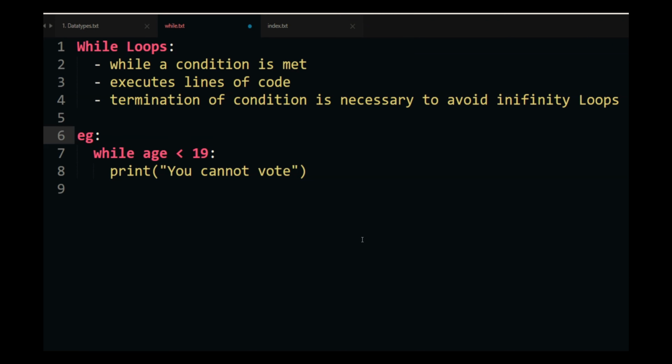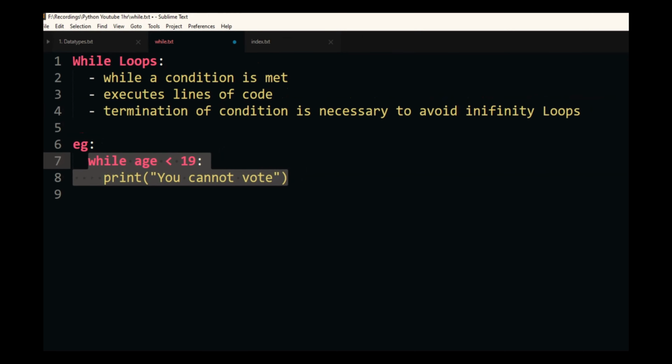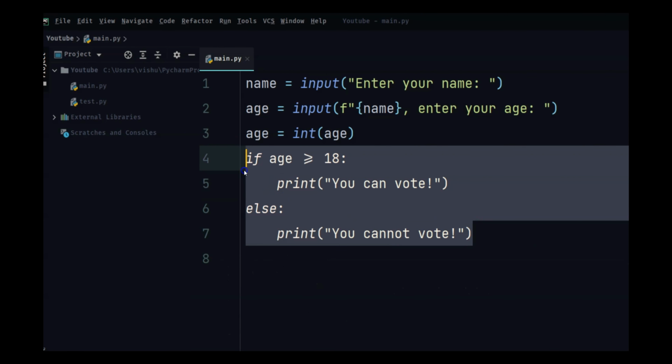While loop will keep running while a condition is being met, which means that it executes the lines of code inside the block while a condition is still true. The termination of the condition is very necessary to avoid infinity loops. Suppose I take an age from a user, and while age is 19, I print out you cannot vote. So what happens if we try to do this in our program over here?